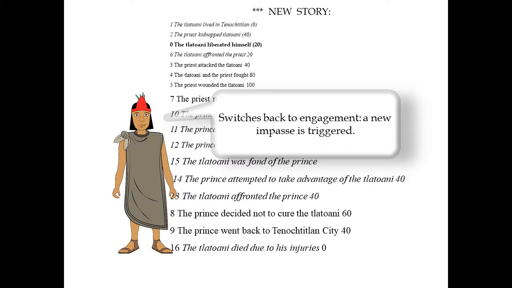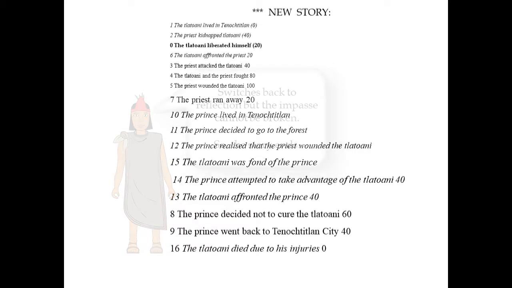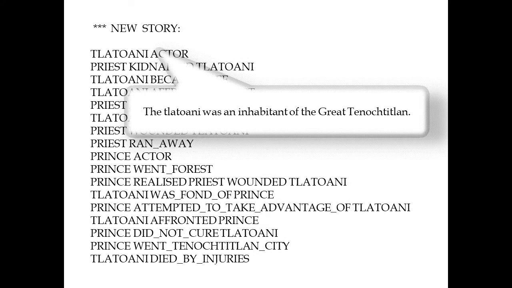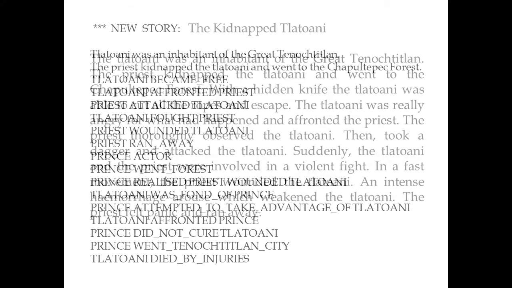The system switches back to engagement and a new impasse is triggered. It switches back to reflection, but this time the impasse cannot be broken, so the story ends. MEXICA substitutes the story actions with the alternative text in order to produce the final output.